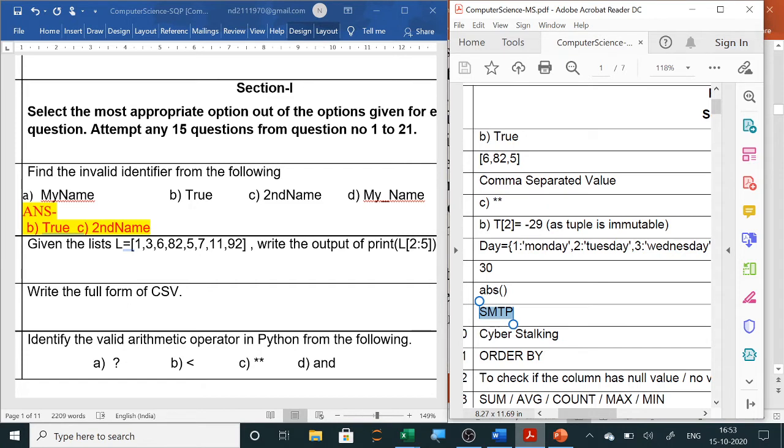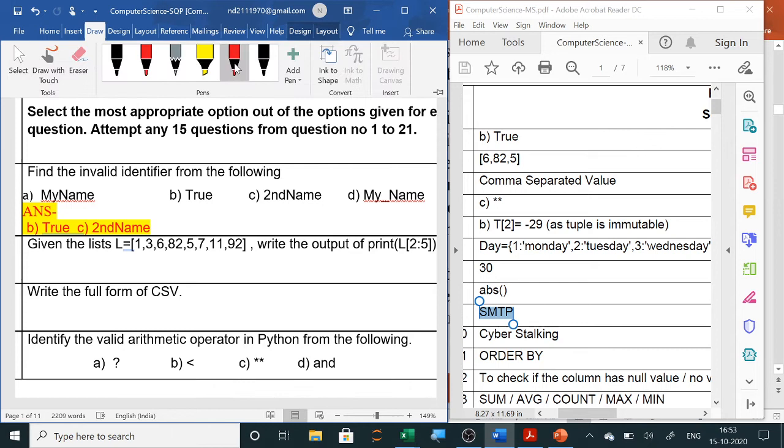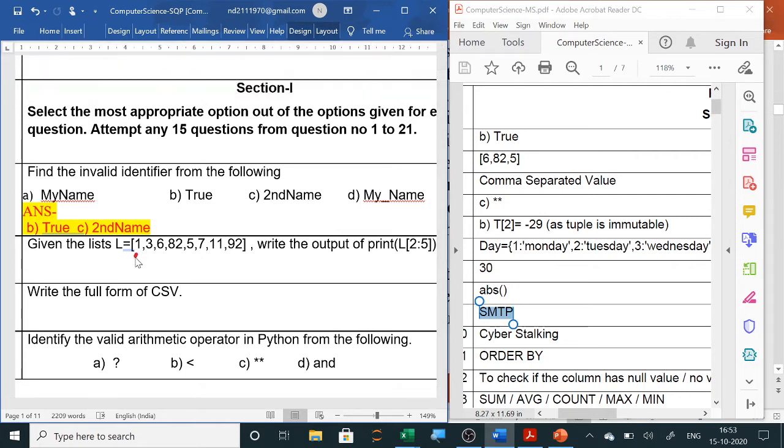Here in L, let me show you with the pen. The first element is index 0, the second is index 1, the third is index 2, the fourth is index 3. 82 is index 3, 5 is index 4, and 7 is index 5.